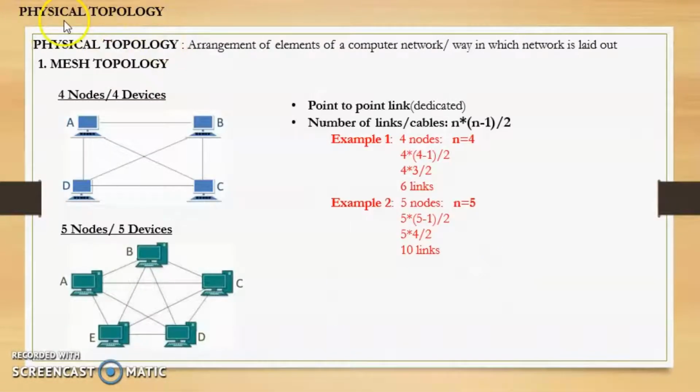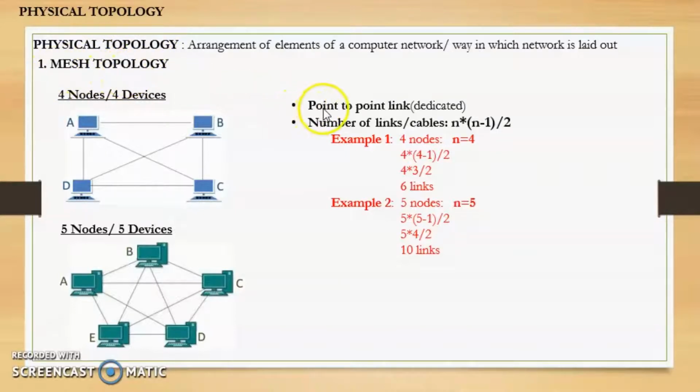Next, let us study physical topology. A physical topology is the arrangement of elements in a computer network, or in simple words we can say that it will tell us how the devices are connected inside a computer network. So there are 5 different types of topologies, but in this video we will discuss only 2 types, that is mesh and star. The other 3 types we will discuss in the next video. First one is mesh topology.